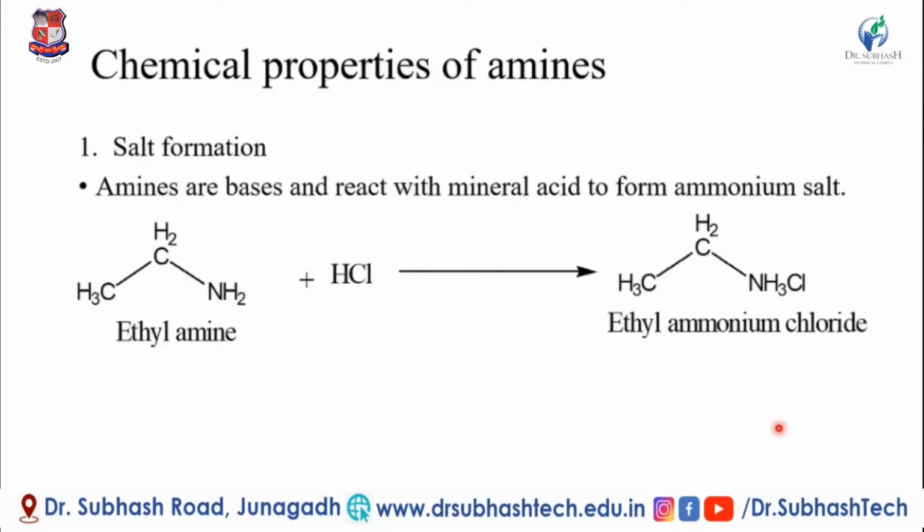So the first one is salt formation. Amines are bases, generally weak bases, so they react with a mineral acid to form an ammonium salt. Here ethylamine, a primary amine, reacts with a mineral acid. Amines are generally weak bases in nature and react with one mineral acid, making the ethyl ammonium salt. So HCl is attached here, making an ammonium chloride salt.